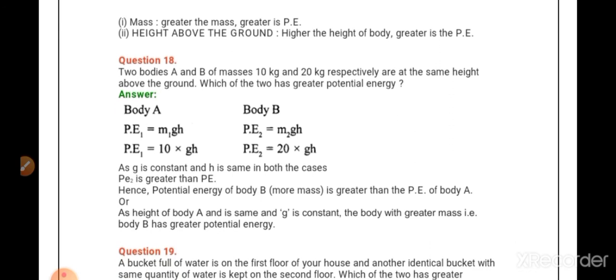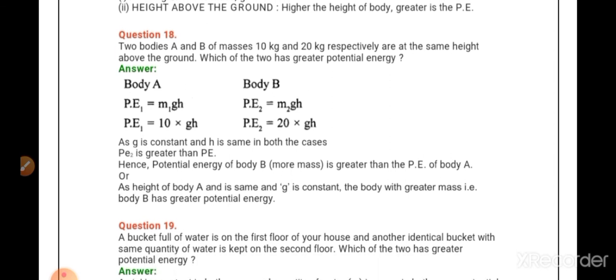Now question number 18. Two bodies A and B of mass 10 kg and 20 kg respectively are at the same height above the ground. Which of the two has greater potential energy? So you are having two bodies. You have to find out which one is having greater potential energy.